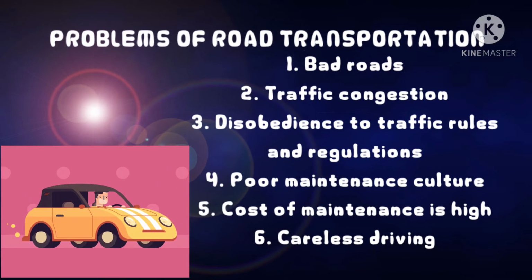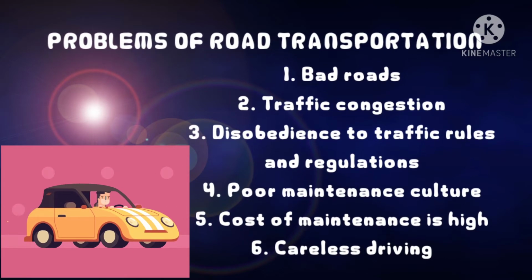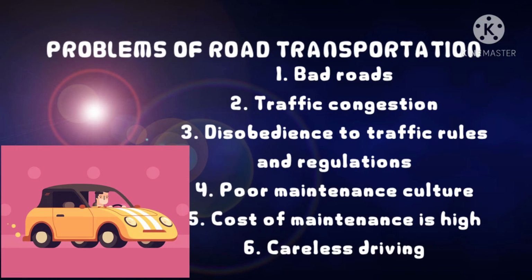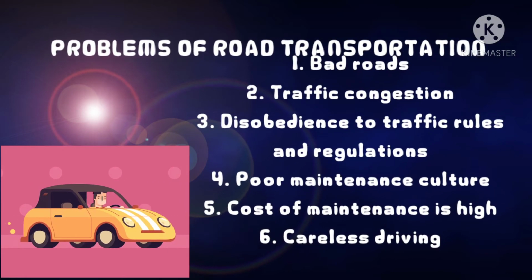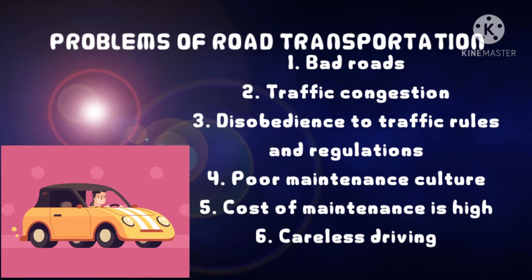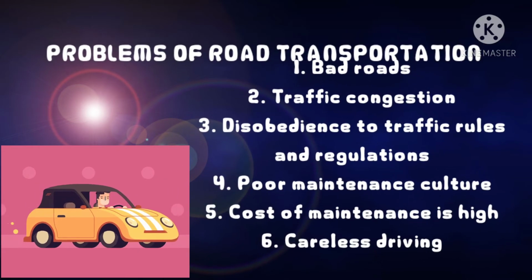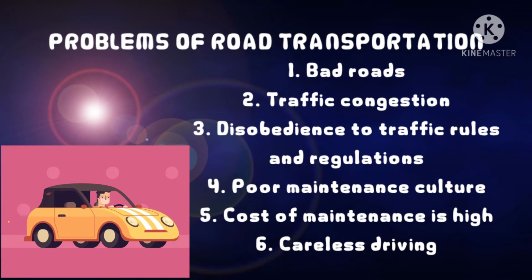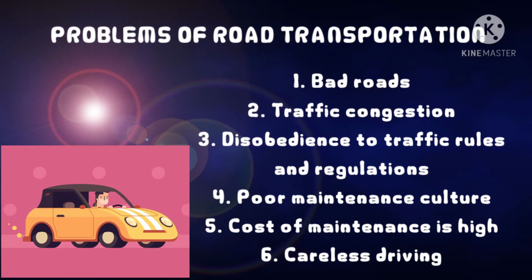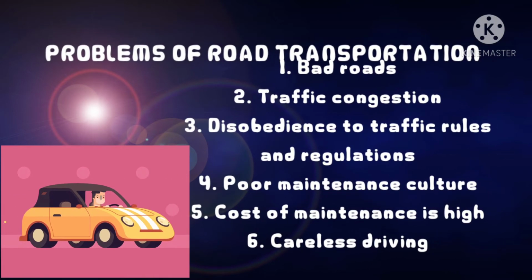The other one here is traffic congestion. This happens often because there are many vehicles on the road. Vehicles abandoned on the road can also cause congestion and accidents. Number 3, disobedience to traffic rules and regulations. These are the rules guiding the use of our roads. When these rules are disobeyed, it creates a lot of problems for everyone.